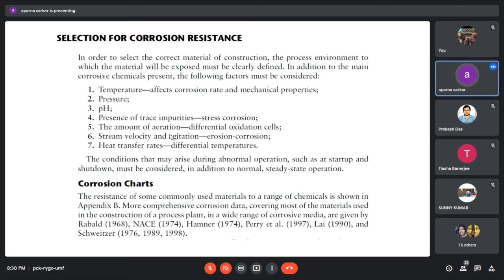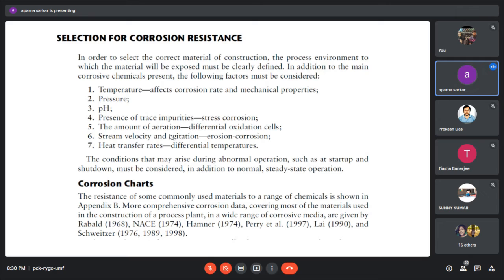Because it affects the corrosion rate and mechanical properties. Then pressure, then pH, then presence of trace impurities, the amount of radiation, stream velocity and agitation, heat transfer rate. If we track all the reasons for corrosion, we can easily avoid them.